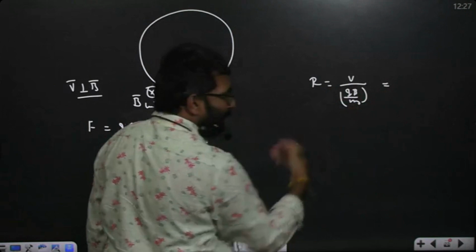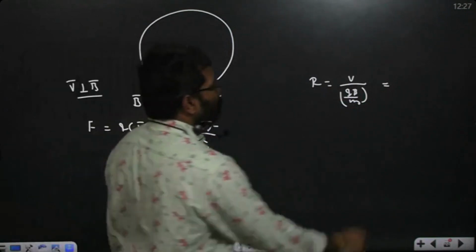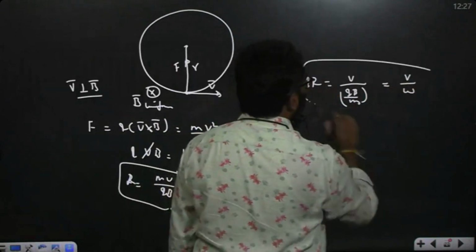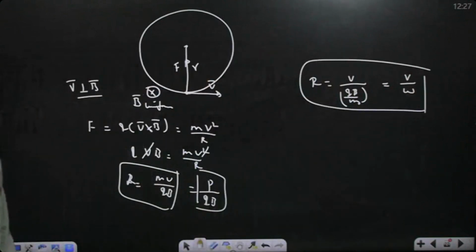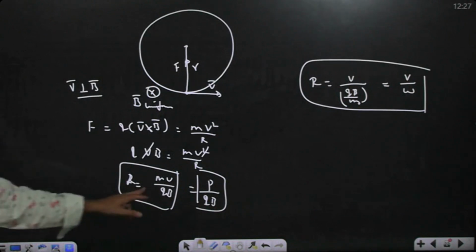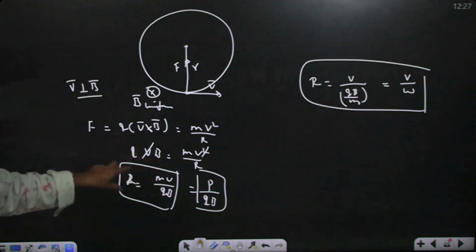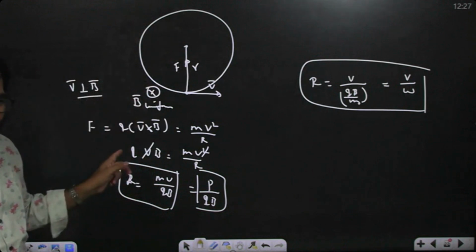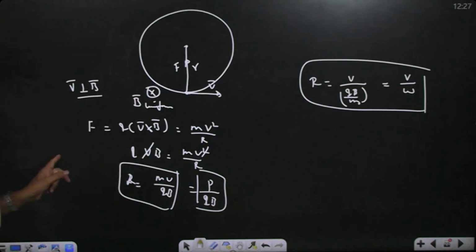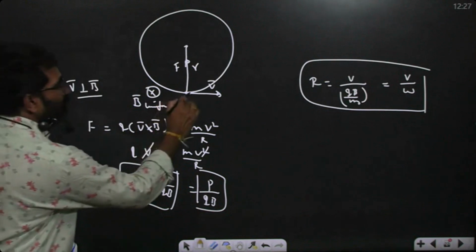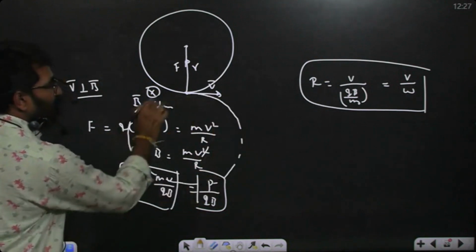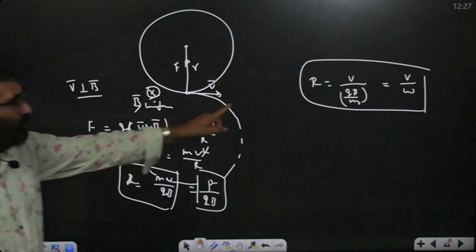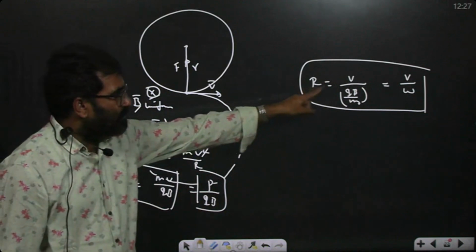This is called angular frequency, angular velocity. So v by omega, because v is equal to r omega; that formula you have. Whenever any charged particle, either positive or negative, take the magnitude only, plus q or minus q. If it is plus q, definitely it is moving in a counterclockwise direction. If it is a negative charged particle, the force will be downward, and it moves like this, trying to move in this direction.